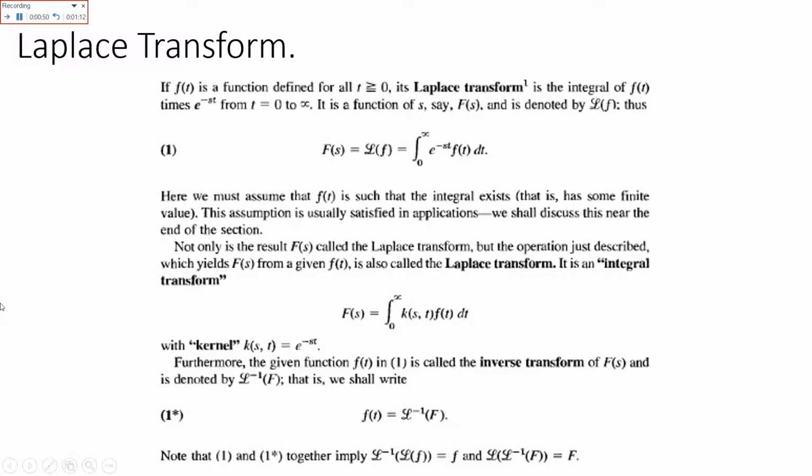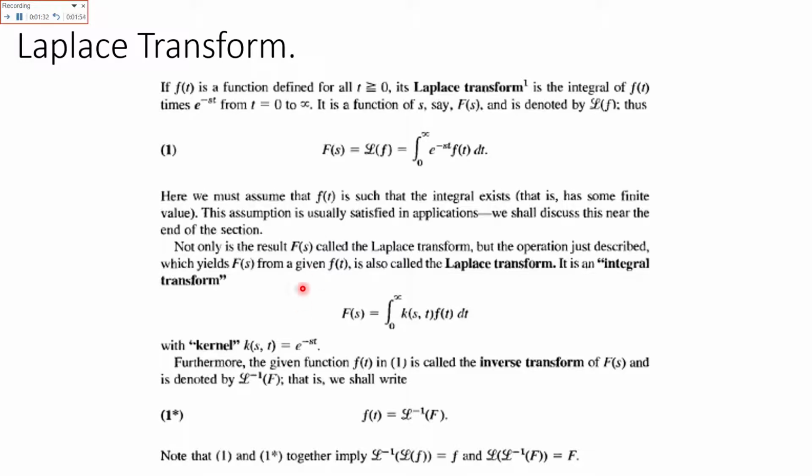0 to infinity. Now 0 to infinity e raised to power minus s t f of t dt. This is the definition of the Laplace transform and also the valid equation for the Laplace transformation. Here we must assume that function f of t is such that its integral exists. That is very important. Here the integral should be a definite integral. This assumption is usually satisfied in the applications. We shall discuss that at the end of this section.